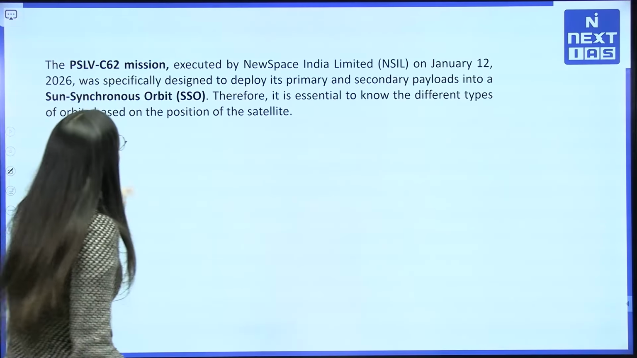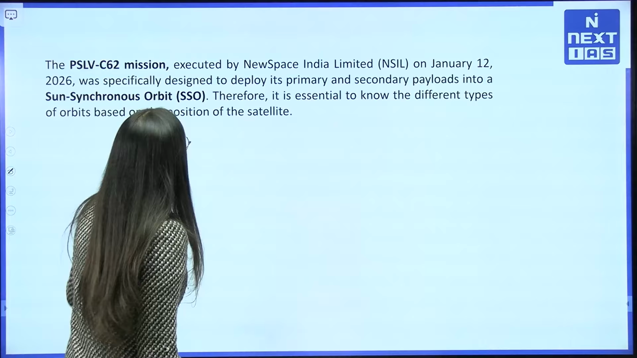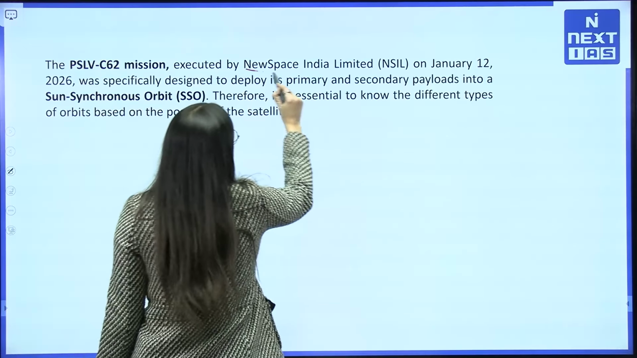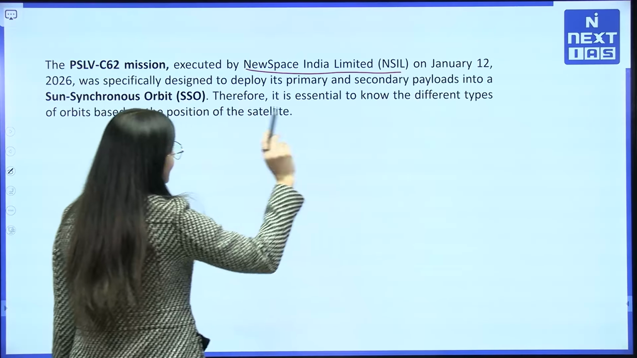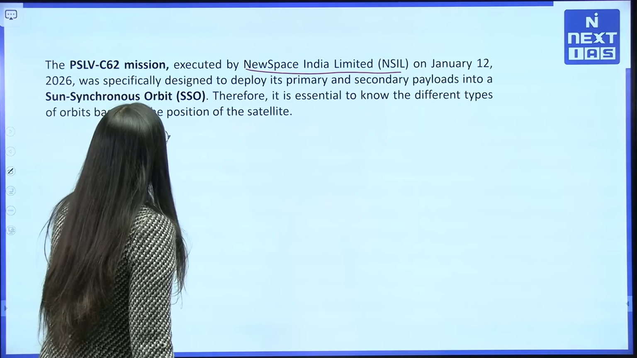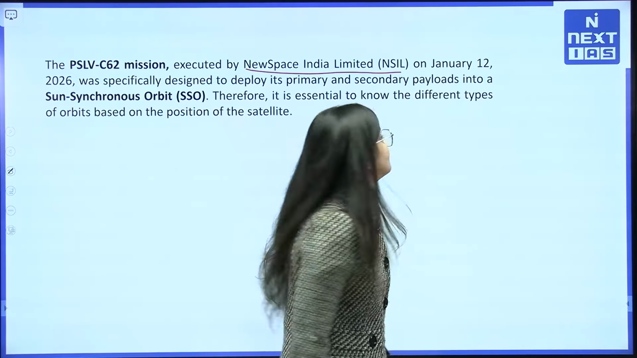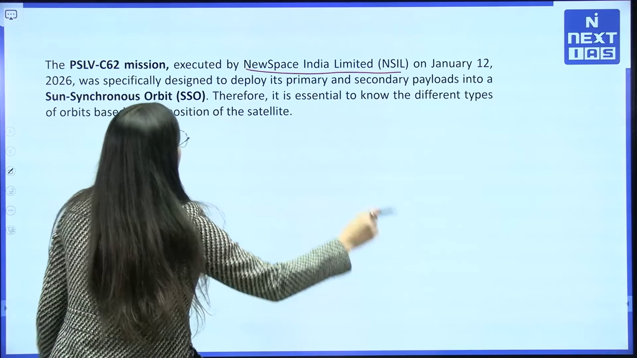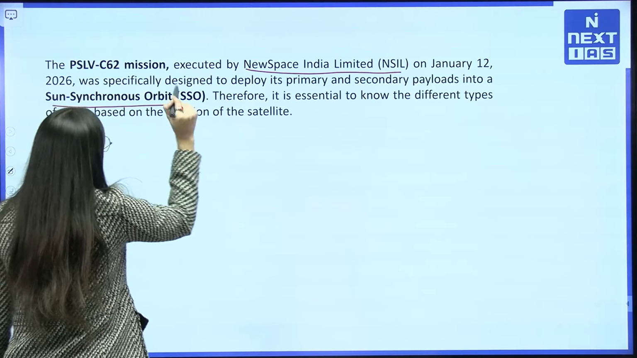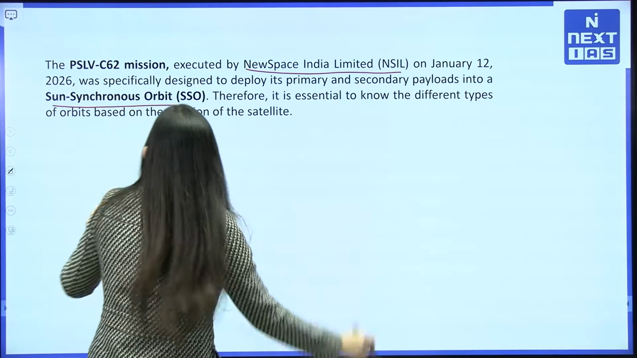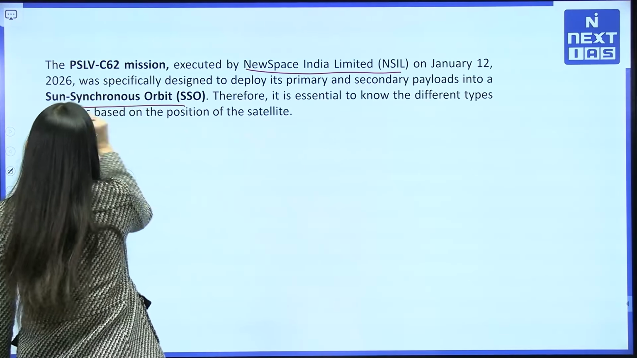This PSLV-C62 mission has been executed by New Space India Limited. It was specifically designed to deploy its primary and secondary payloads into a sun synchronous orbit. So we need to understand what a sun synchronous orbit is. It is essential to know the different types of orbits.